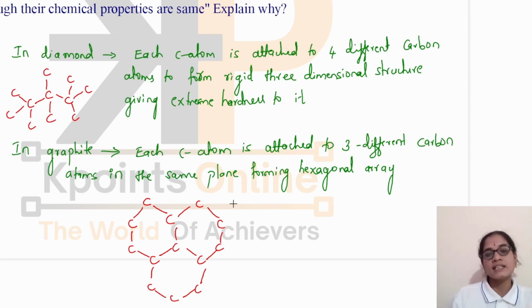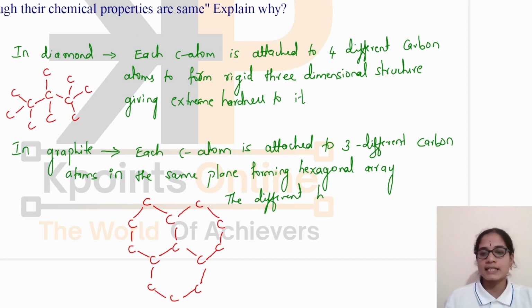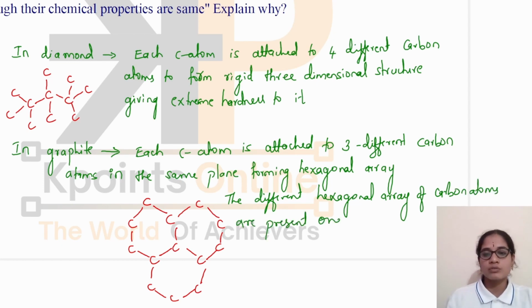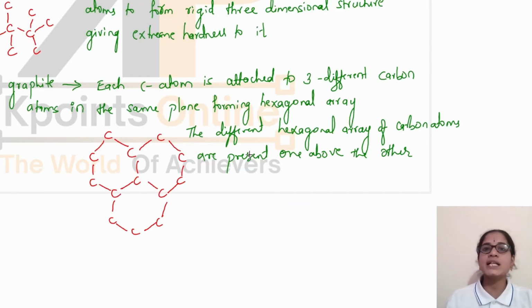And in these structures, there are different planes present one above the other. The different hexagonal arrays of carbon atoms are present one above the other. They have formed a sheet-like structure.